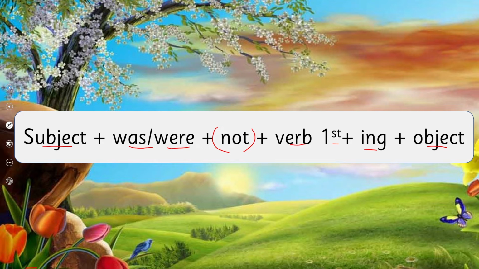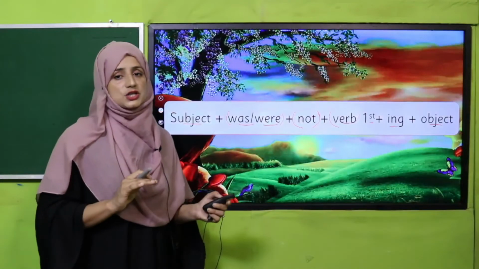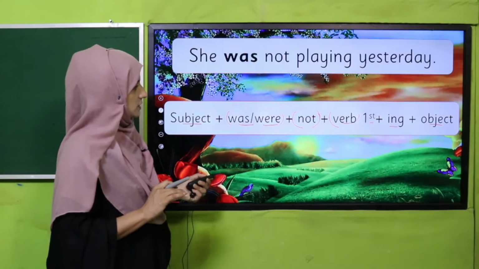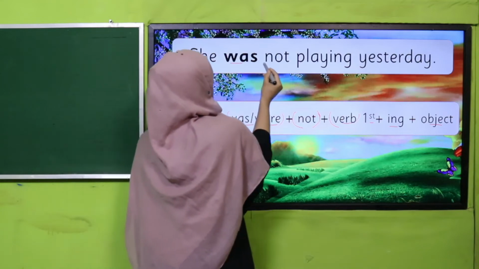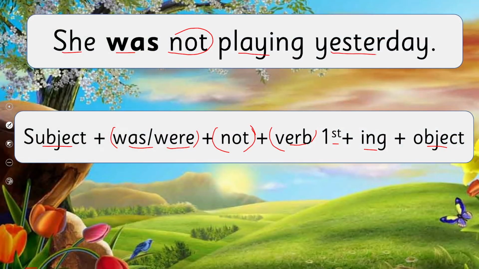So yes, my dear teachers and my dear students, you can judge that the whole structure is the same. The formula is the same, but I have added "not" there. We add "not" after the auxiliary verb and before the main verb. We have to add just "not"; except for that, we will not change anything. See the example: She was not playing yesterday.